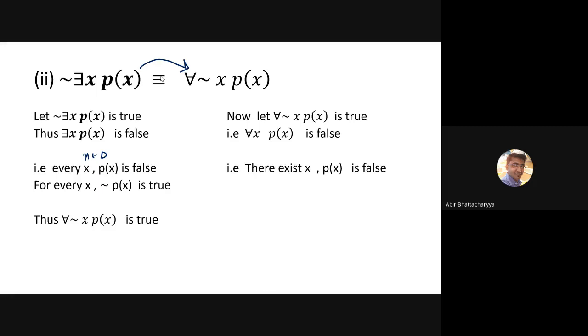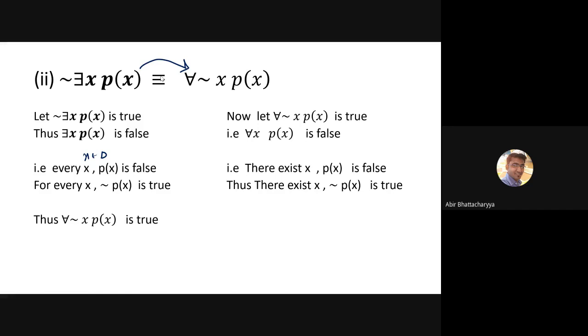Now, there exists means the existential quantifier. So there exists x such that px is false means there exists x such that the negation of px is true. Am I clear?